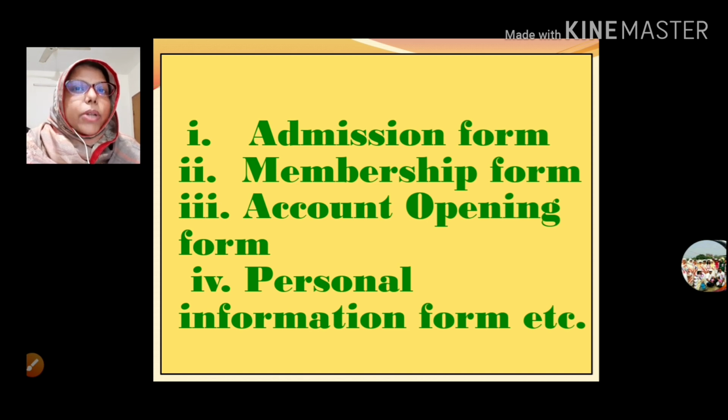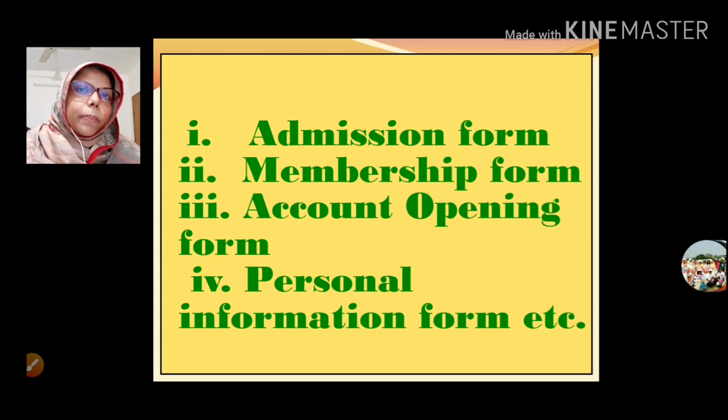First one, admission form. Already I told you, whenever you want to be admitted to any institution, you need to fill up the form for the admission. Second, membership form.